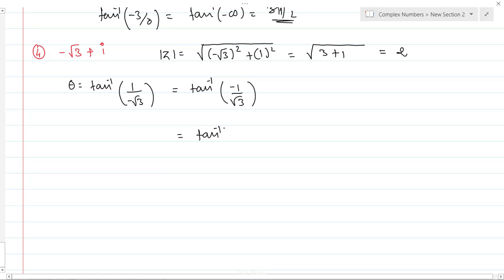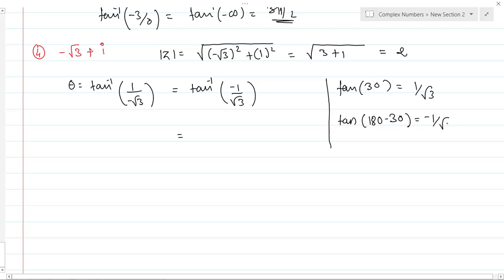It is actually, we can write like this. See here. Tan of 30 degrees is equal to 1 by root 3. So tan of 180 minus 30 becomes minus 1 by root 3. So 180 means pi, 30 means pi by 6.